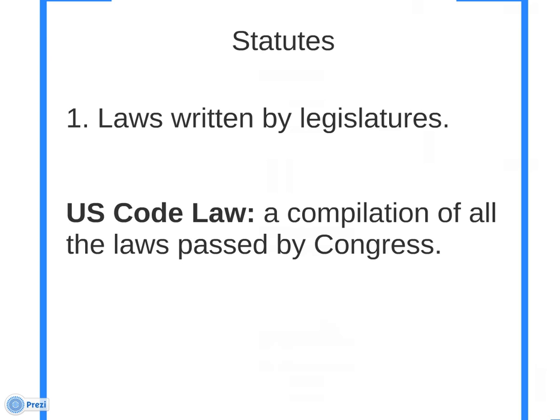Laws written by legislatures are called statutes. Statutory lawmaking is the hallmark of any code law system. In such a system, legislative law reflects the core principles of the government system. For example, the U.S. Code is a compilation of all the laws ever passed by the U.S. Congress, and it reflects that body's priorities and concerns. The U.S. Code has 50 sections spanning a range of issues including agriculture, bankruptcy, highways, the Postal Service, and war and defense.